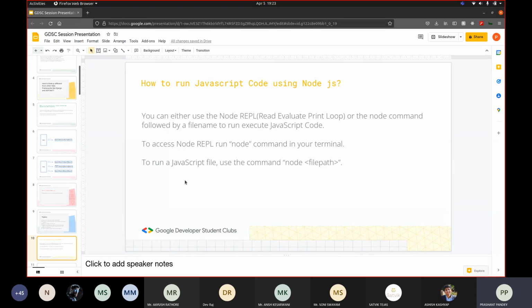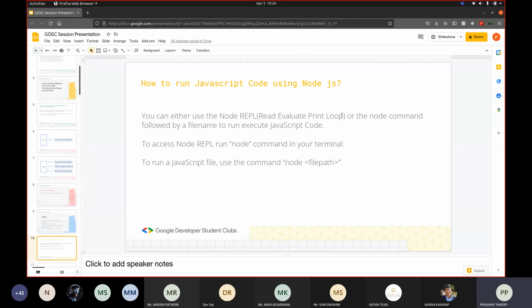So how can we run JavaScript code using Node.js? As I told you, before Node.js we could only use the browser to run JavaScript code. But once we had Node.js, we could use the node command in order to run JavaScript code. I'll show you a simple example. Using Node.js, you can run JavaScript code using two methods. One is the node REPL. REPL means read, evaluate, print, and loop. It's similar to the Python terminal.